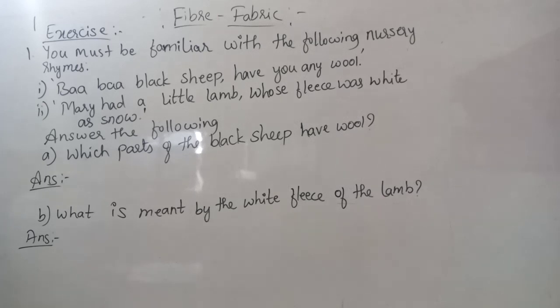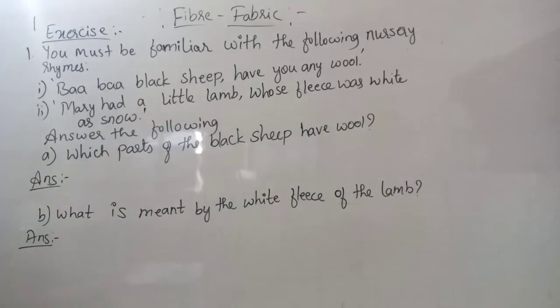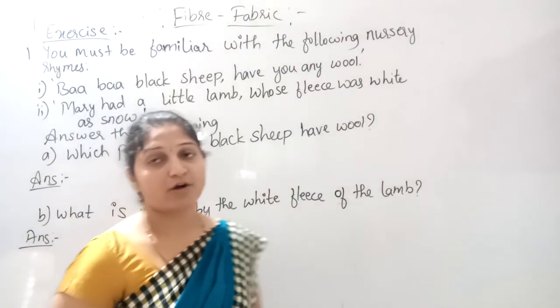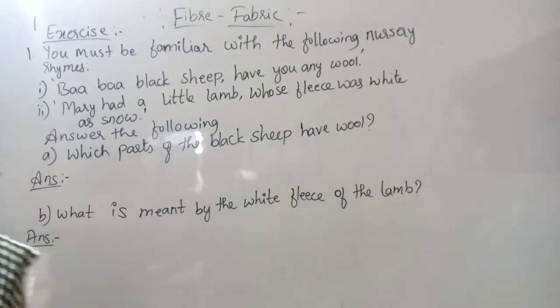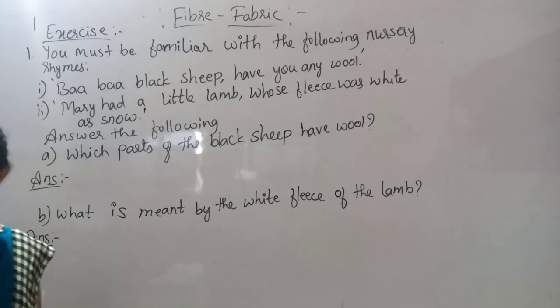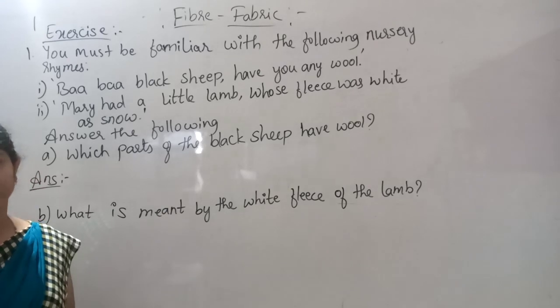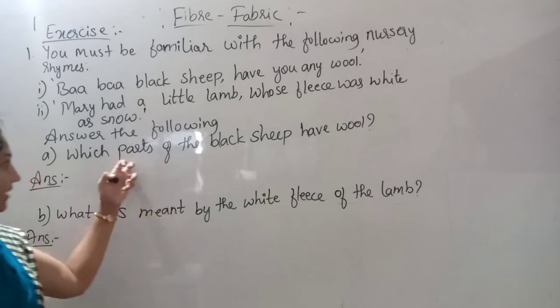First we will discuss the answer for the first question. Which part of the black sheep has wool? The hairy skin, right? The hairy skin or fleece of the sheep is going to have the wool. We can consider it the hairy skin, which is attached to the thin layer of skin. Okay, write down the answer.